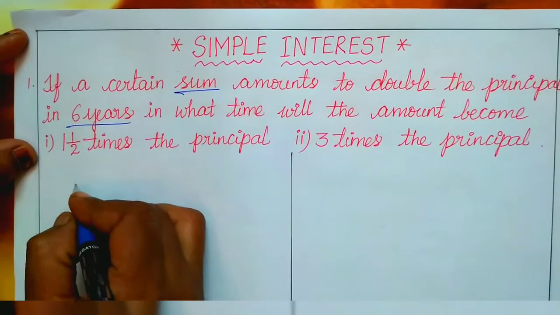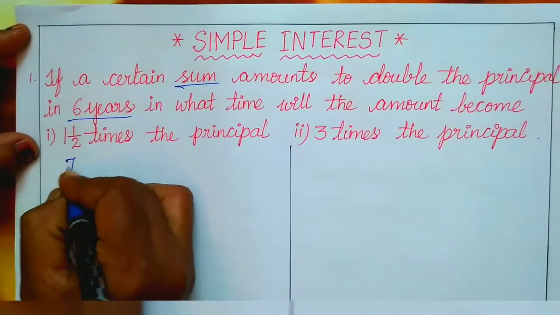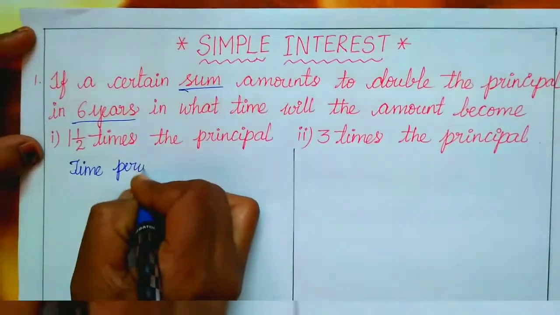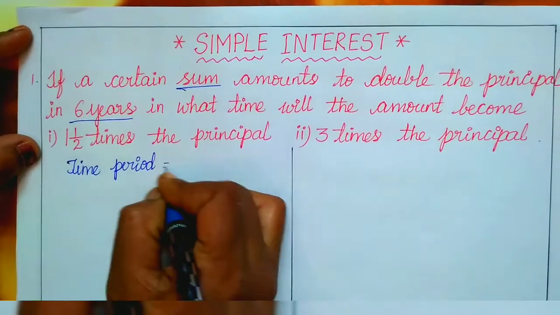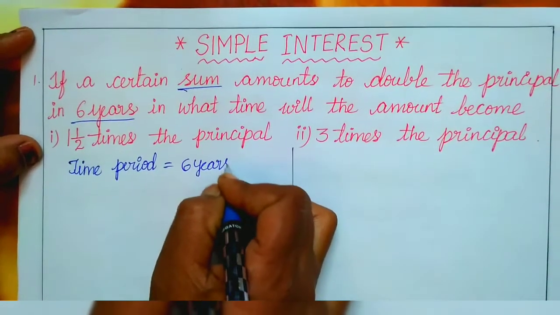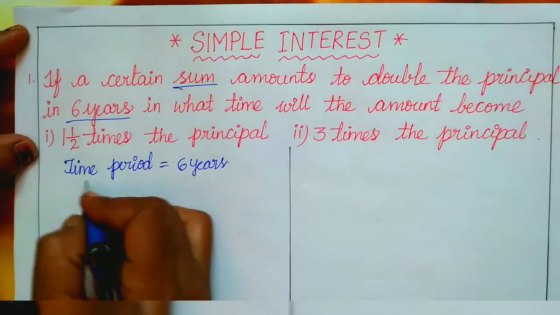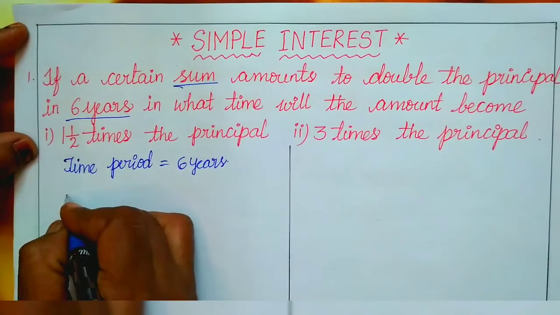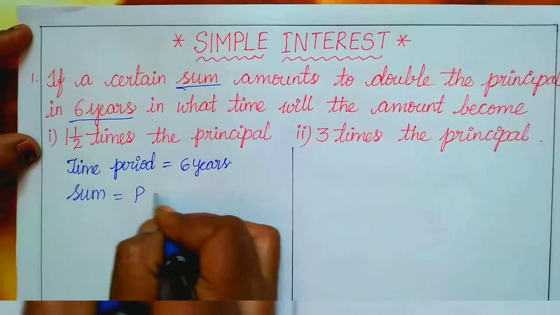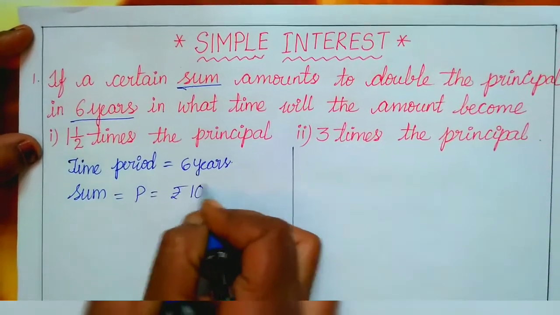So first of all, the time period is given, which is 6 years. Here the amount is double that of the sum. The sum or principal, we don't know that value, let it be 100.